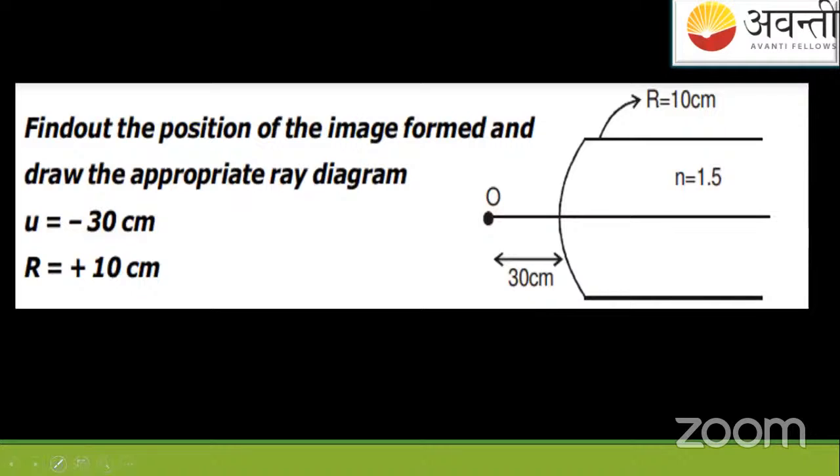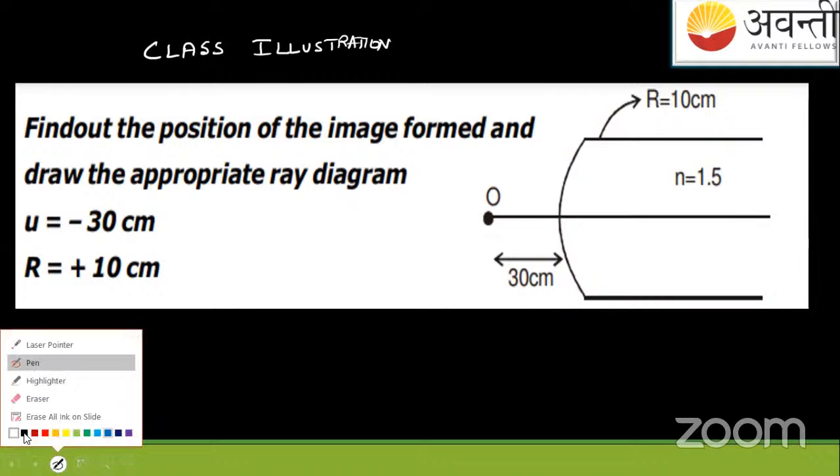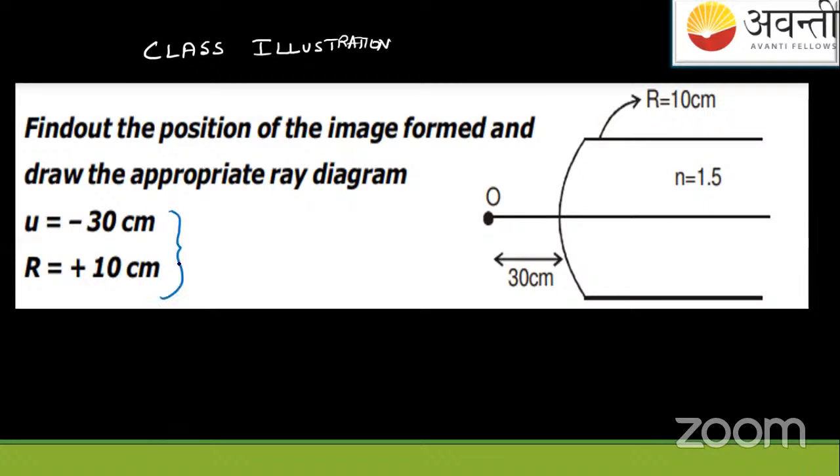Okay? Have you written the formula? If yes, then solve this question now. This is a class illustration. See, in this you need not even check the sign conventions of the values you are going to put in the formula, because if you see with your eyes, the sign conventions are already given. See this, so it's a help for you. In the next question it will not be provided. You can see here carefully the sign conventions are already given.